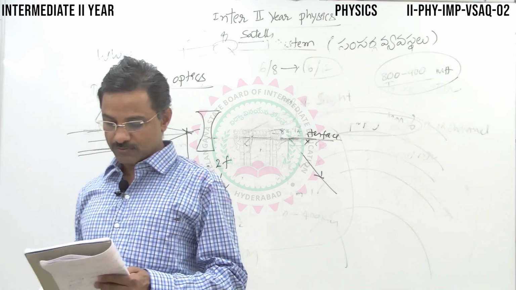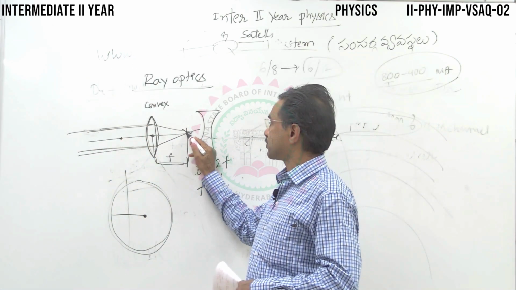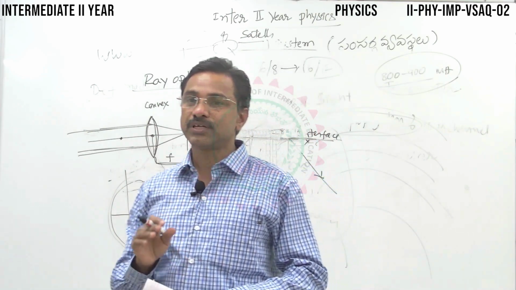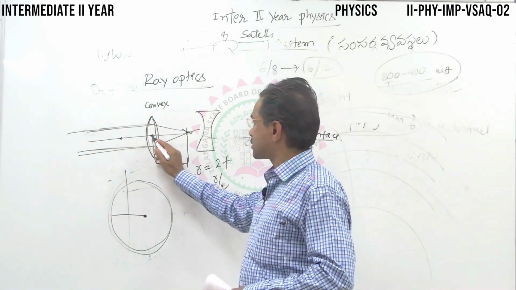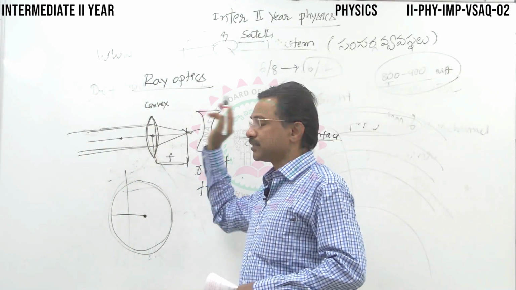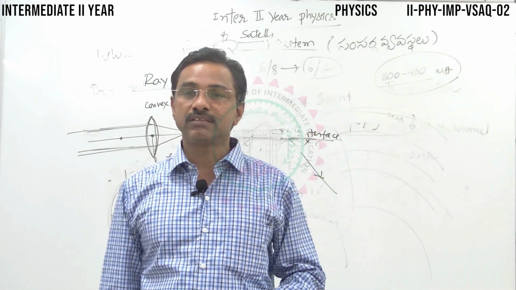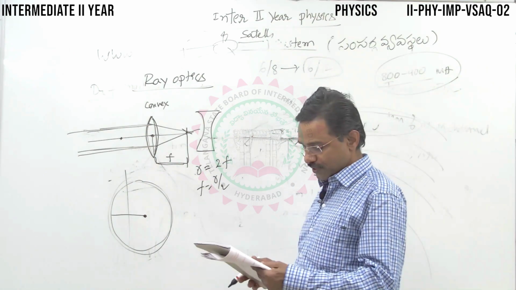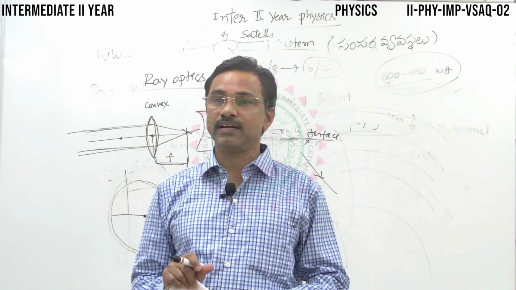In the case of a lens, what is the focal length? It is the distance between the principal focus and the optical center. If it is a mirror, we call it the pole of the mirror. The distance between the principal focus and the optical center is called the focal length. Then the radius of curvature, please make a note of it. Define focal length and radius of curvature of a concave lens.